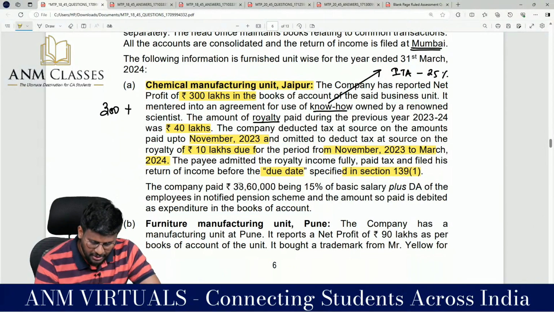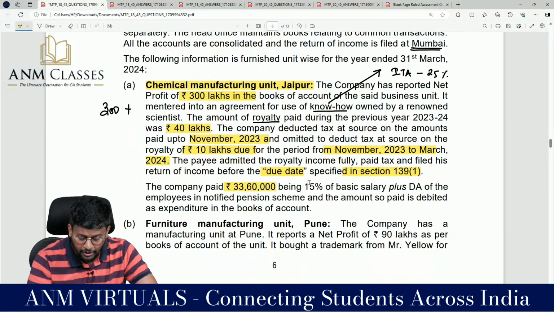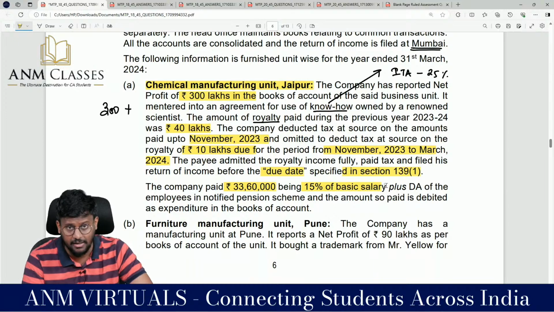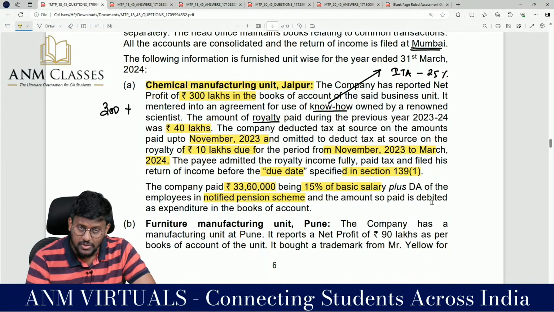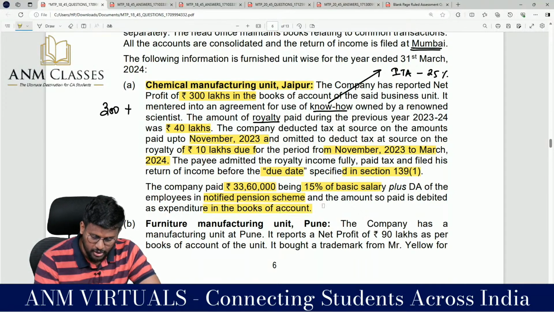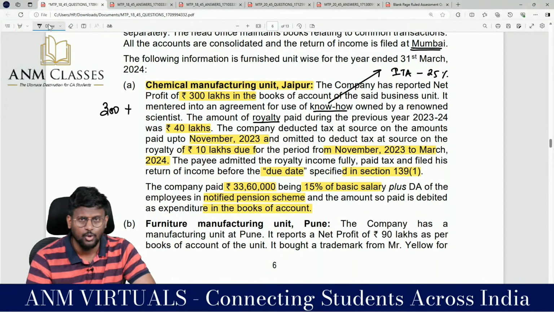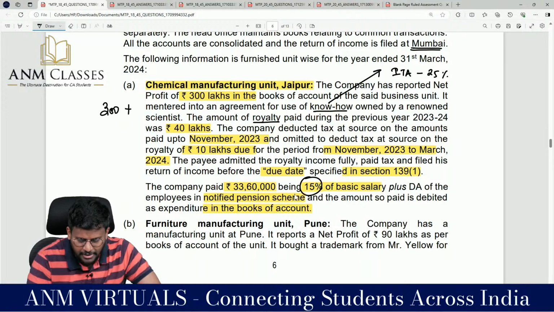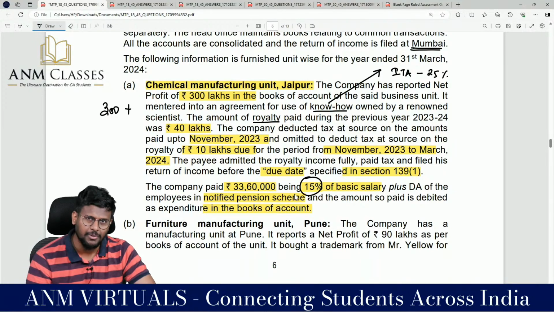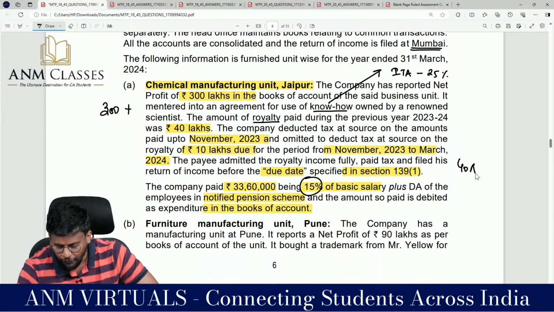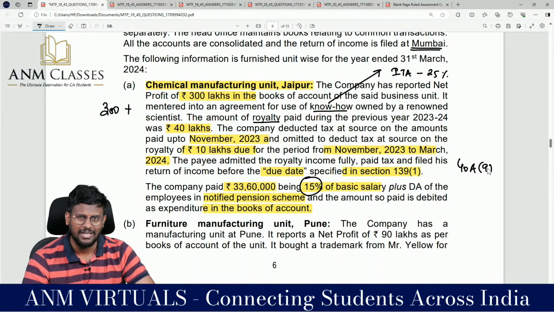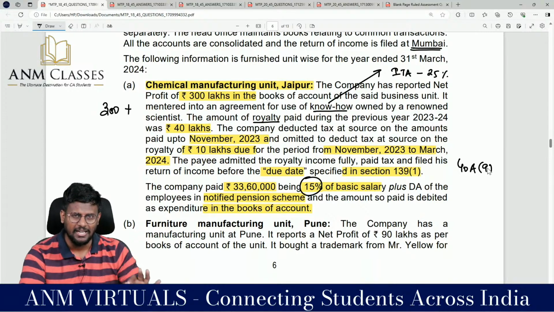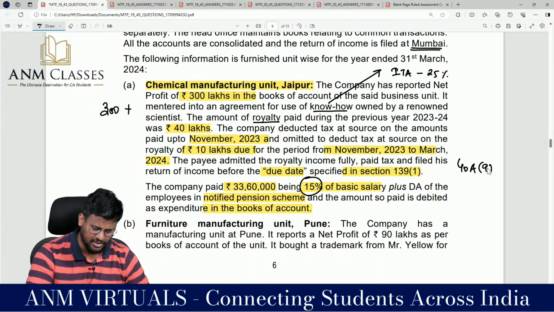Company has paid 33,60,000 being 15% of basic salary plus DA of the employee in the notified pension scheme, and the amount so paid is debited as expenditure in the books of accounts. We know that under 80CCD only 10% is allowed, but 15% has been contributed. So 40A subsection 9 will be applicable. Whereas for that 10% you are entitled to claim deduction under 36.